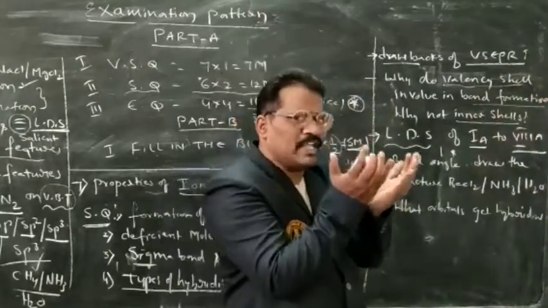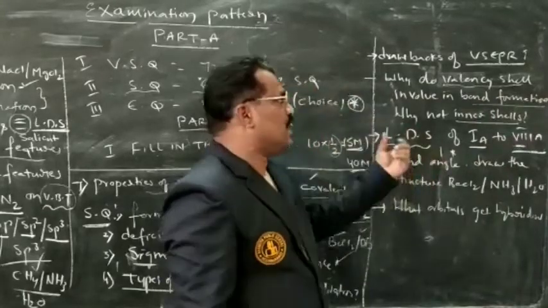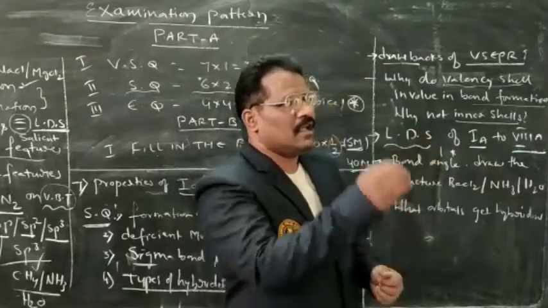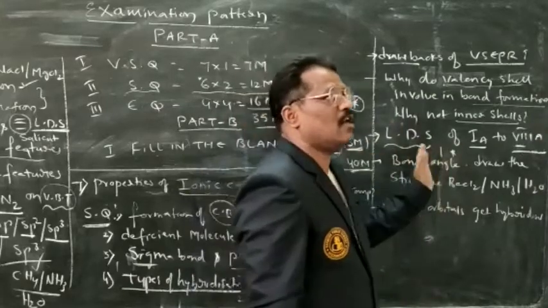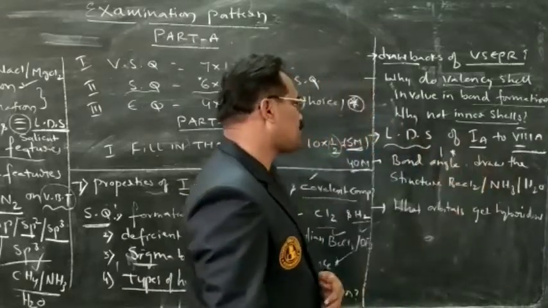In that way, depending upon the element symbol, if you keep dots or crosses around it, it becomes a Lewis dot structure.